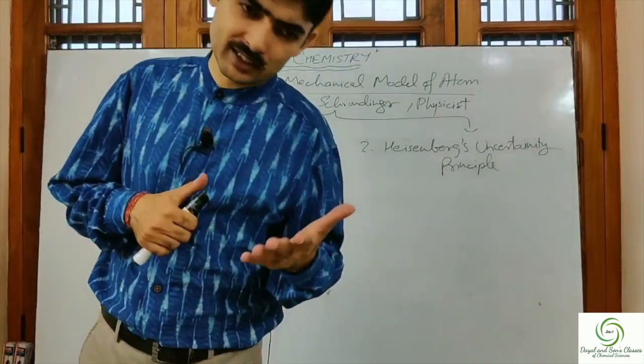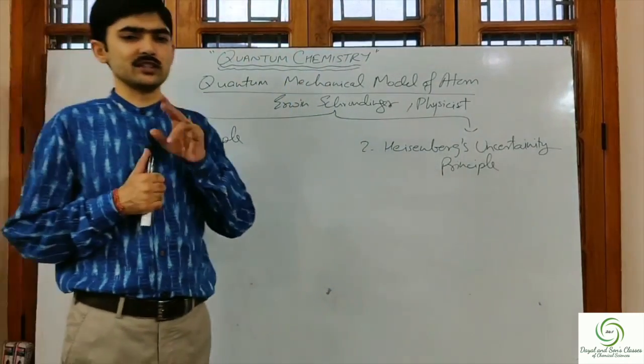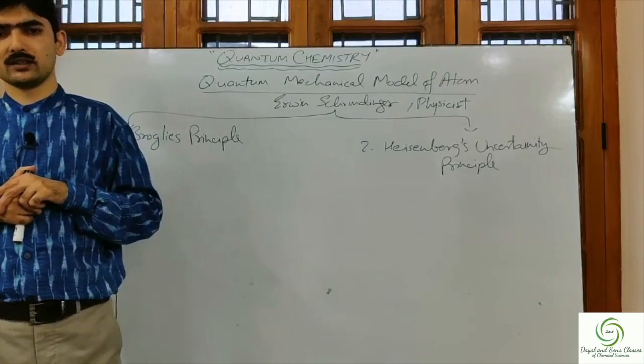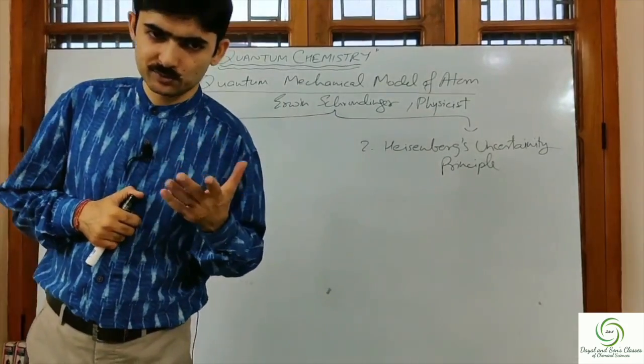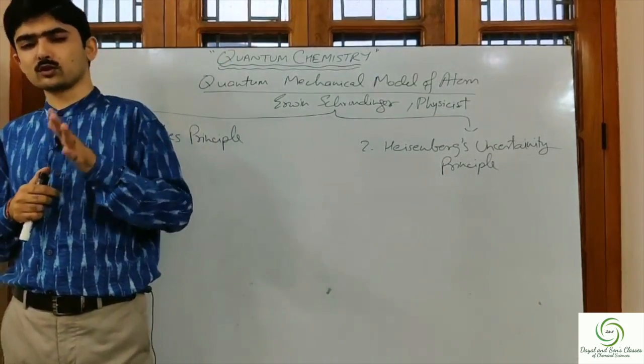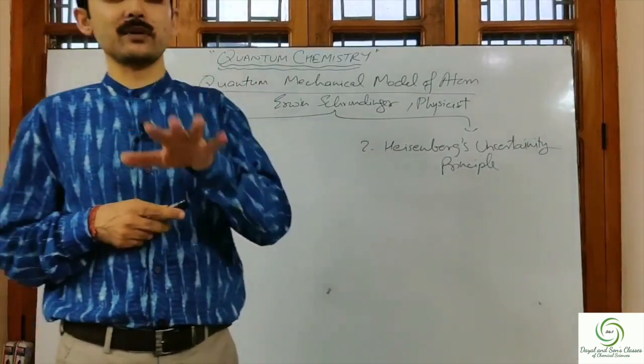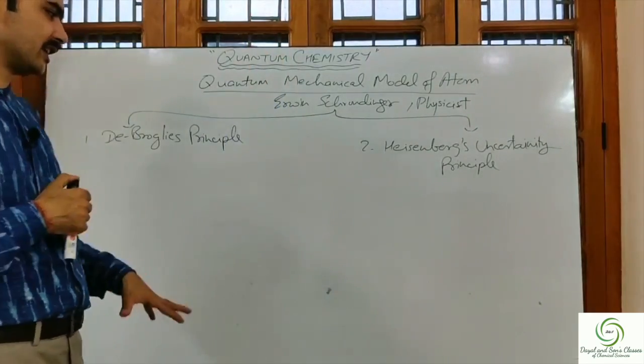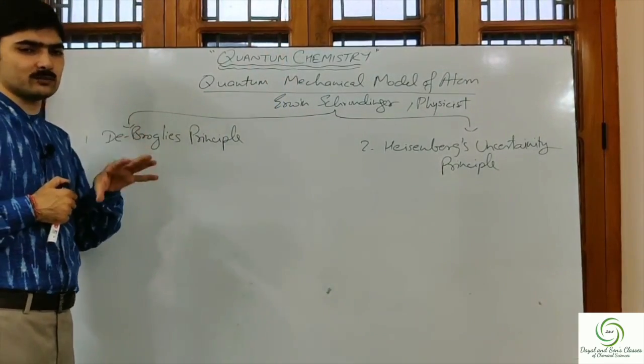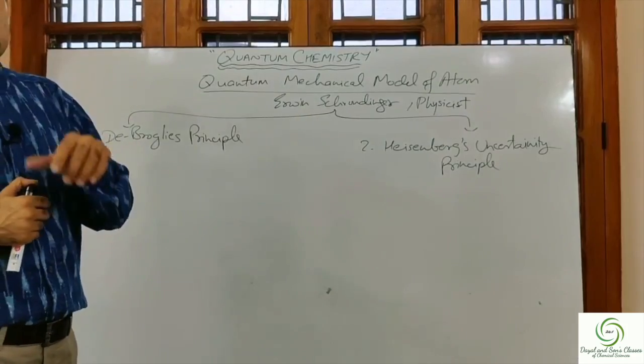Every moving particle has a dual nature. Moving particles such as electron, proton, or an atom, or a molecule, or ion that are present in matter have certain wave form or wave function associated with them.